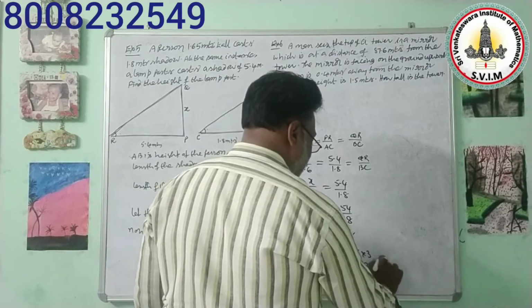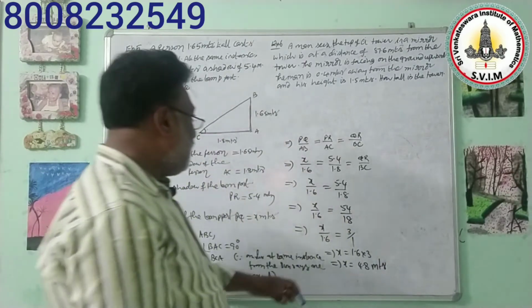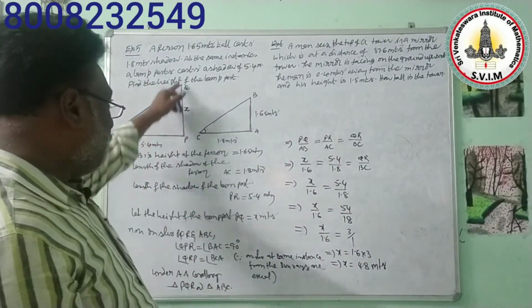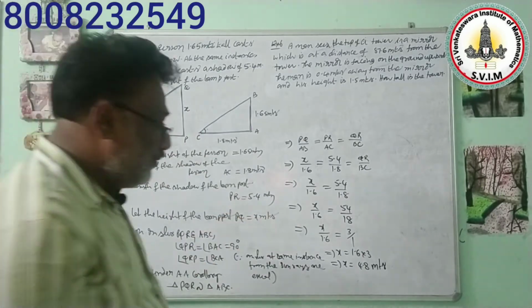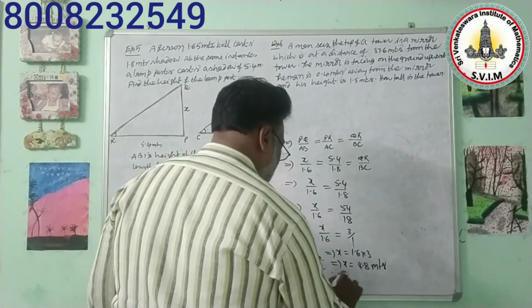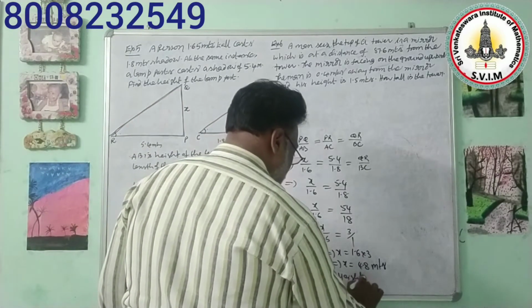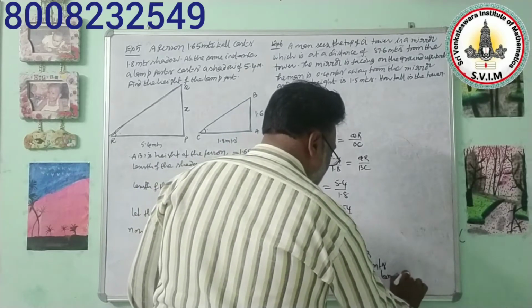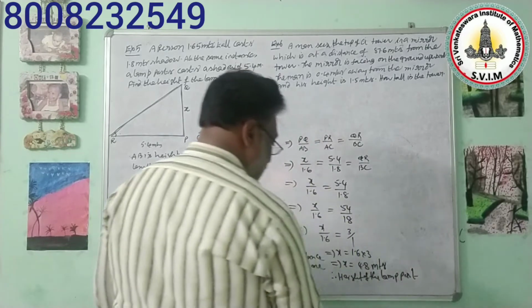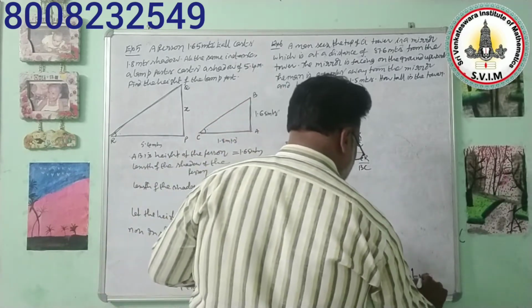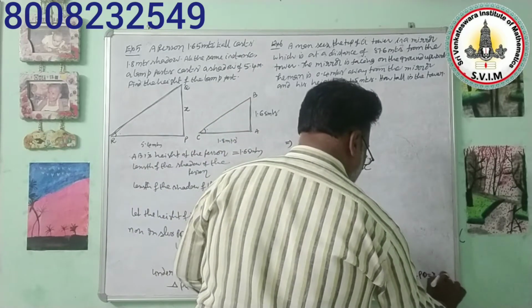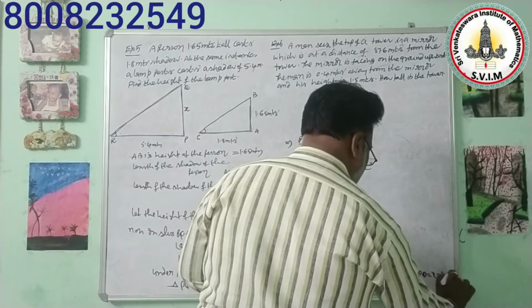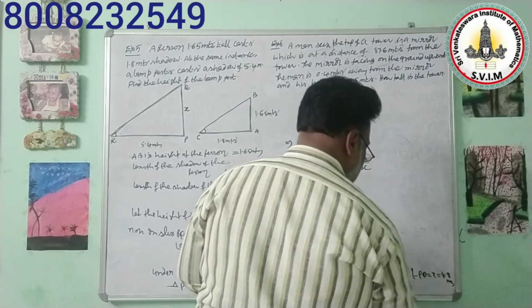So here x we are assuming as PQ, that is nothing but the height of the lamp post. Therefore the height of the lamp post, that is PQ, is equal to x, and that is equal to 4.8 meters. That's all.